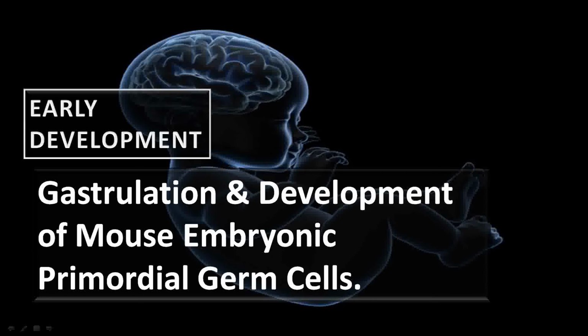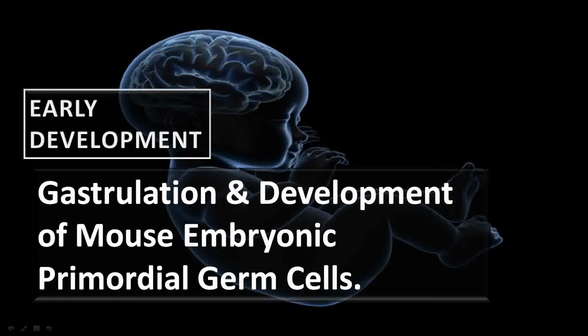In today's lecture, we are going to see the process of gastrulation and development of mouse embryonic primordial germ cells. If we talk about the previous lecture, we have seen the process of fertilization, movement of the zygote from the ovary to the uterine wall for the implantation, and we have also seen many stages like morula, blastula, gastrula, etc. In this lecture, we will see what is the process of gastrulation.